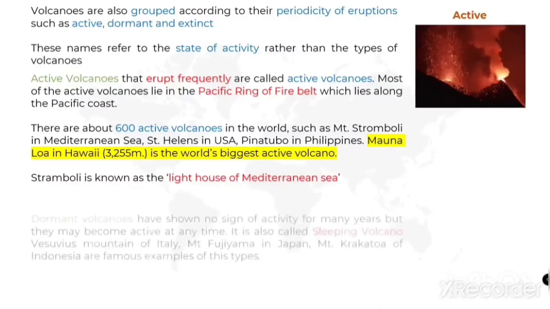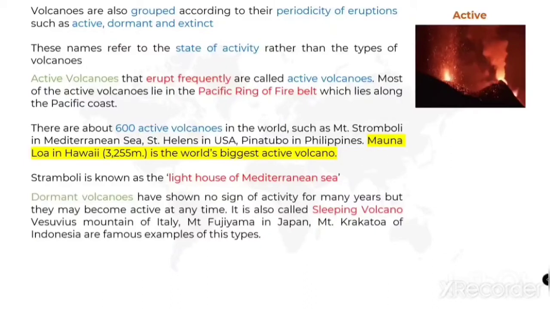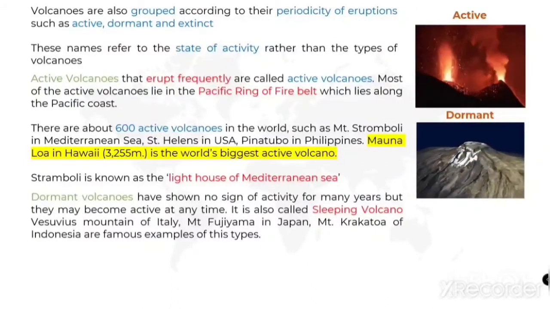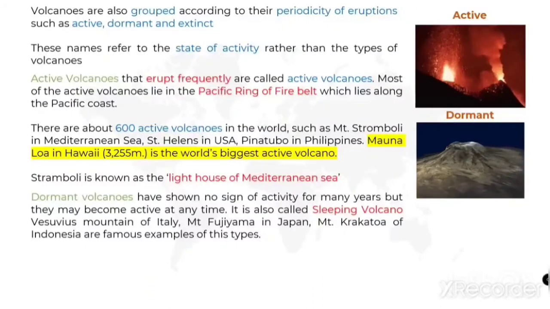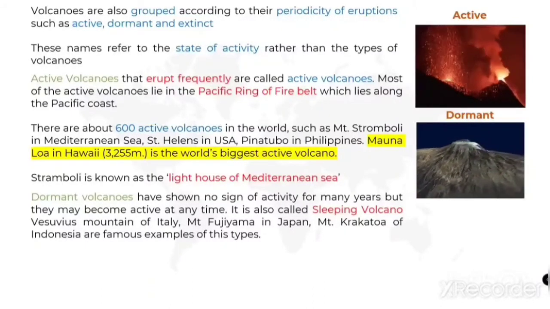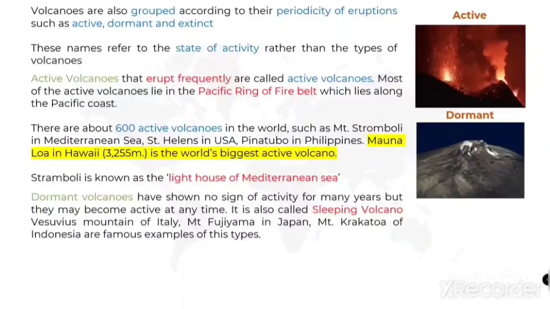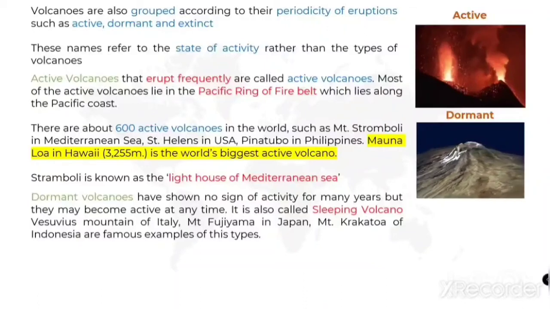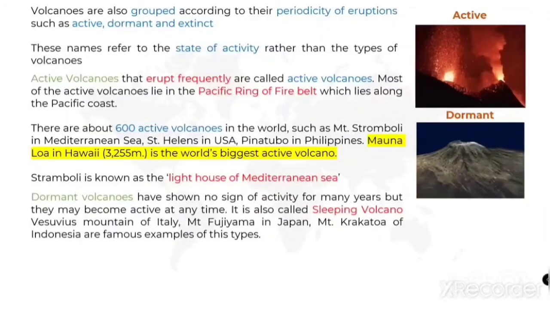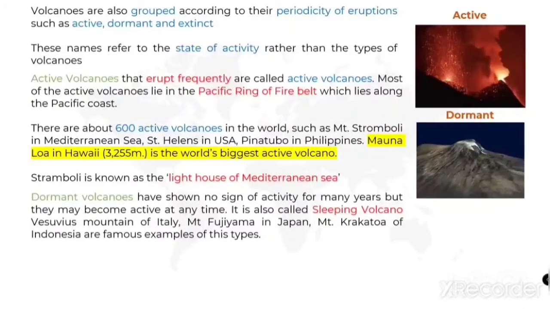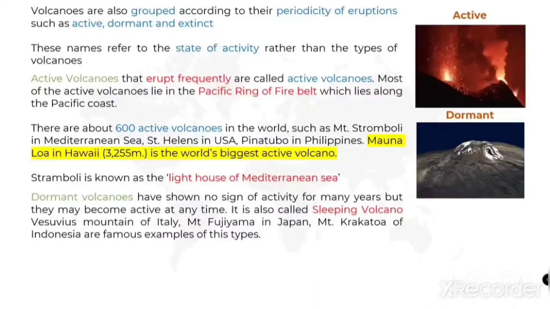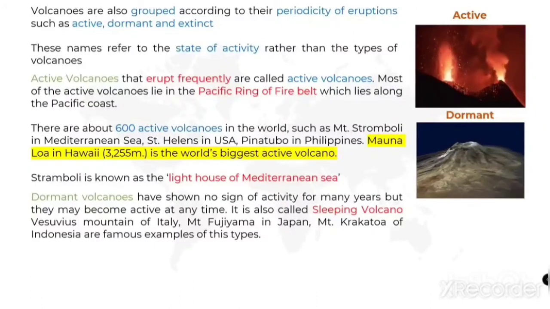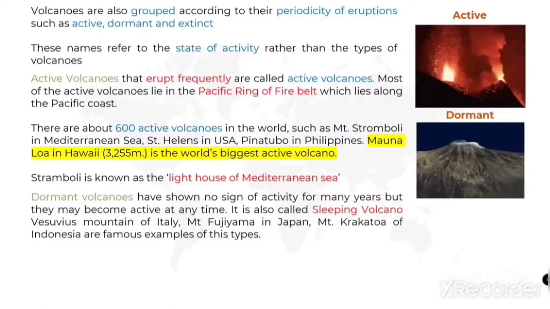Next we are going to see about dormant volcanoes. These volcanoes are also known as sleeping volcanoes. Why? Because they now show no sign of activity, but they may become active at any time. For that only they are called sleeping volcanoes. Vesuvius of Italy, Mount Fujiyama in Japan and Mount Krakatoa of Indonesia are famous examples of dormant volcanoes.